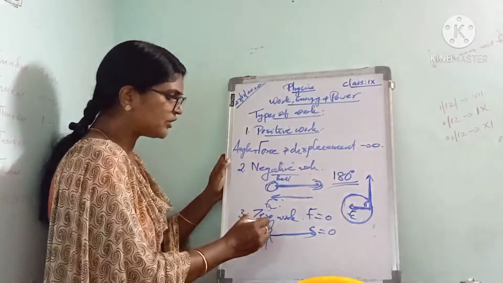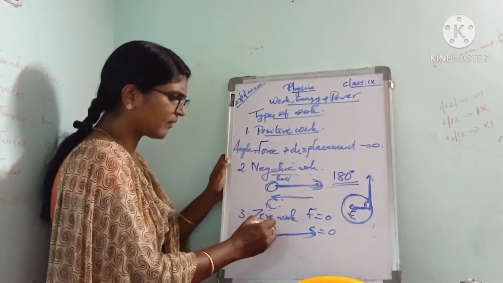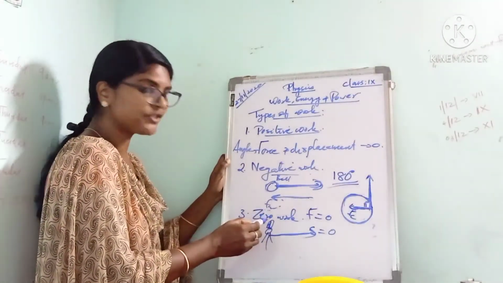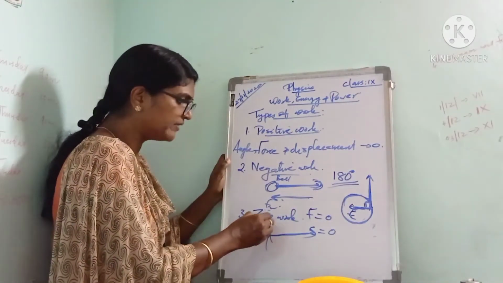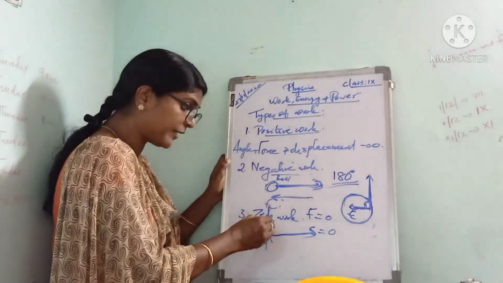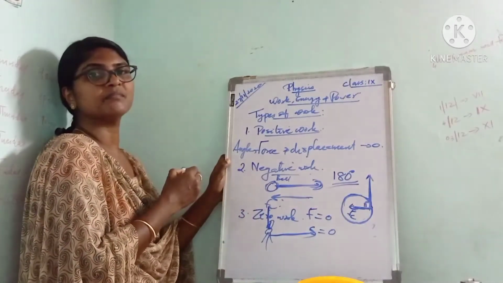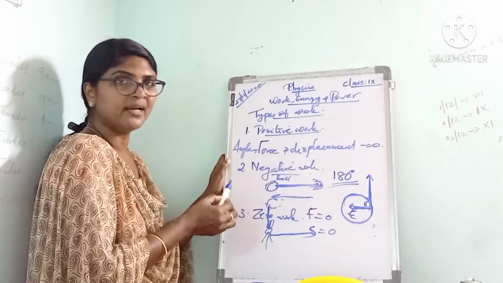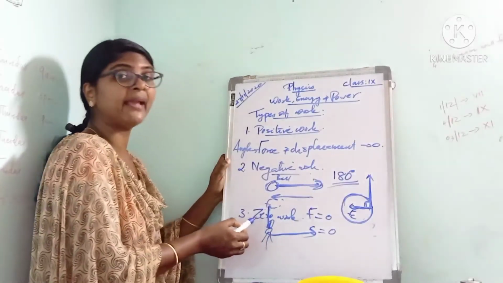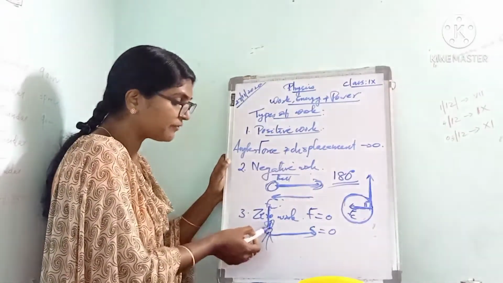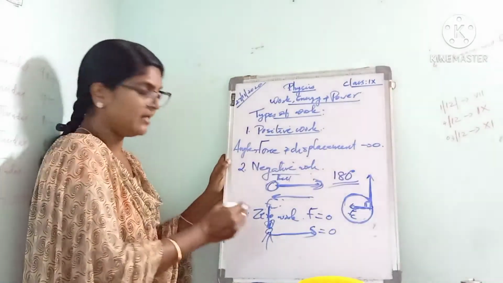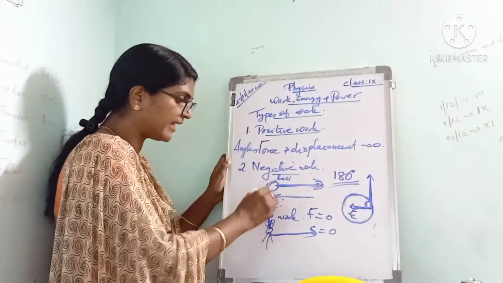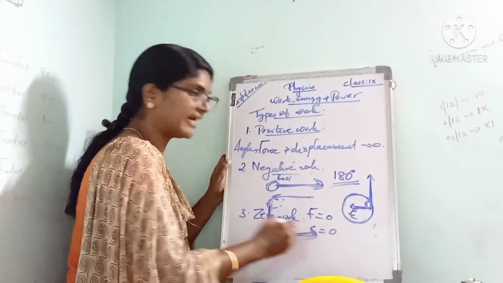In order to lift the object or heavy mass, he has to apply a lifting force upward. Then only he can lift the object. Actually, he has to apply a lifting force equal to the weight of this body. So the lifting force acts in the upward direction as he is moving in this direction.